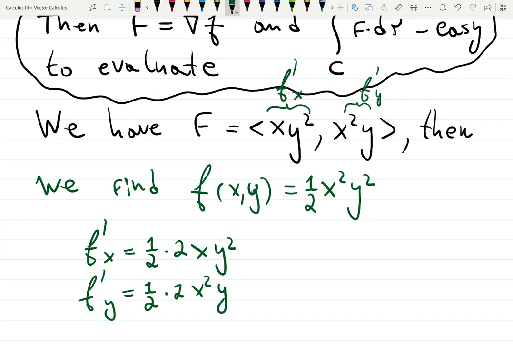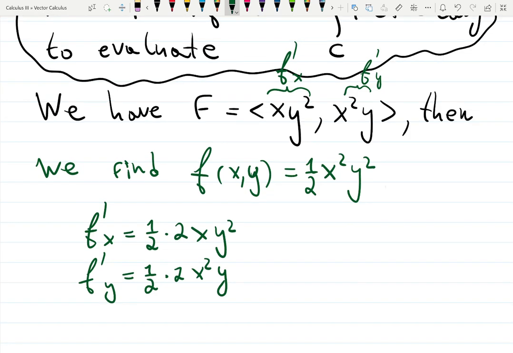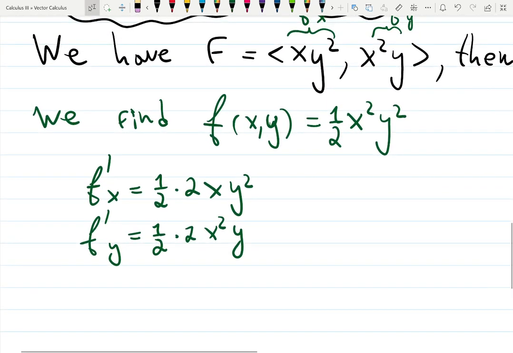Definitely, I would not even say we do integration here. It's kind of like you need to try different things and adjust it a little bit. Like with this 1/2, you had to adjust it because there is no 1/2 in your function, and so on. So that's pretty cool.